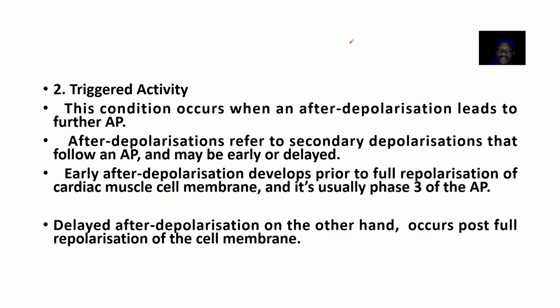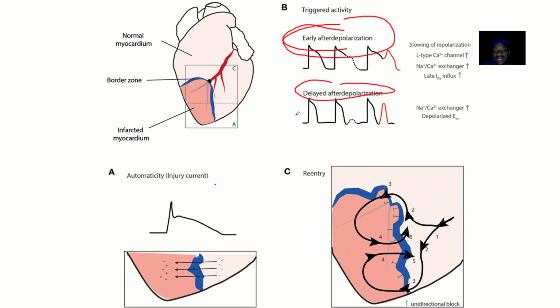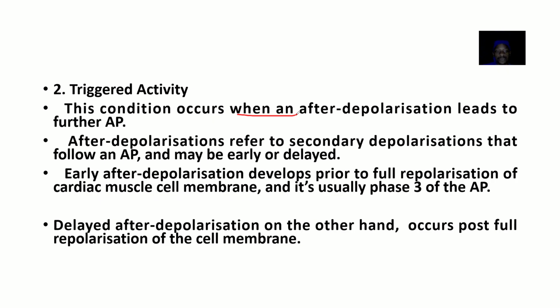This condition occurs when an afterdepolarization leads to a further action potential. Like I told you, after depolarization the heart is supposed to rest for a while, but now, after the depolarization, it is still leading to another action potential. So the whole thing is just like a cycle. The heart is having no rest at all.